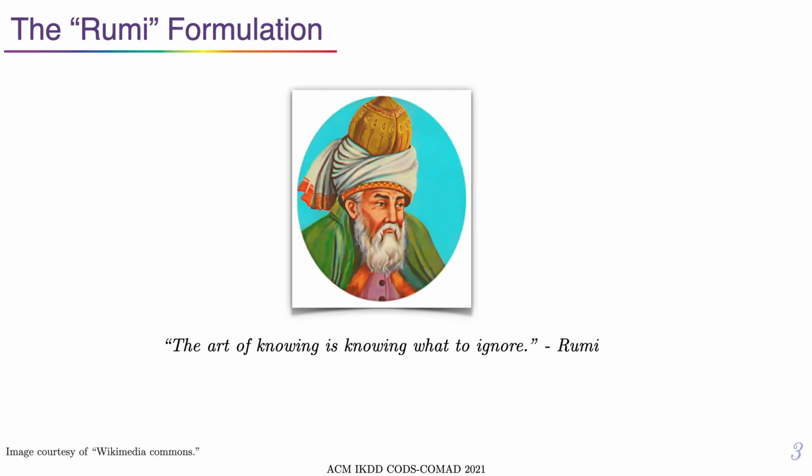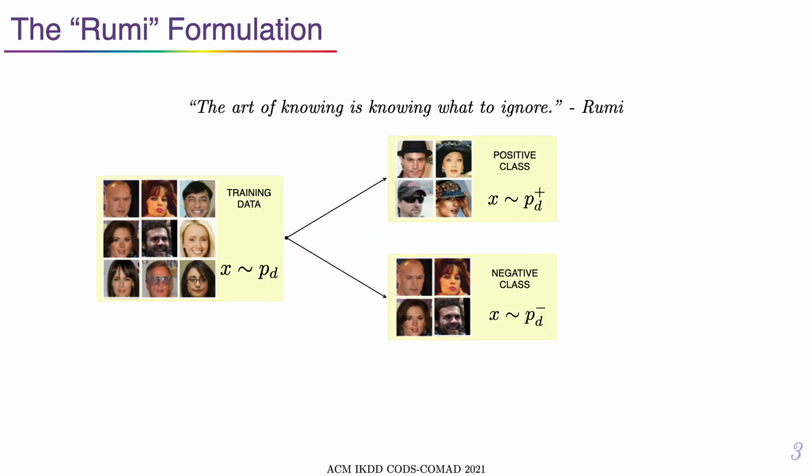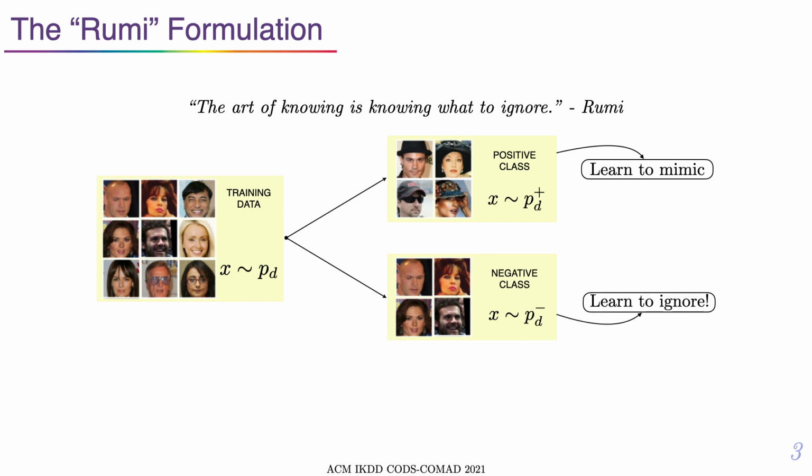This slide depicts the inspiration for our work. Rumi, a Persian poet and philosopher, said, "The art of knowing is knowing what to ignore." We interpret this in the context of GANs as learning from undesired examples. The premise is that if a generative model learns what it must not fit, it would indirectly learn what it must fit. We achieve this by splitting the data PD into two subsets. A positive class to mimic, PD+, which in this example represents the faces of celebrities wearing a hat, and a negative class which we wish to ignore, PD-, which again in this example now represents celebrities without hats.